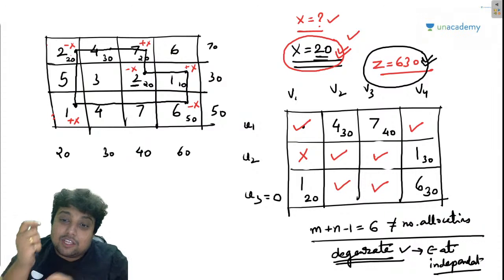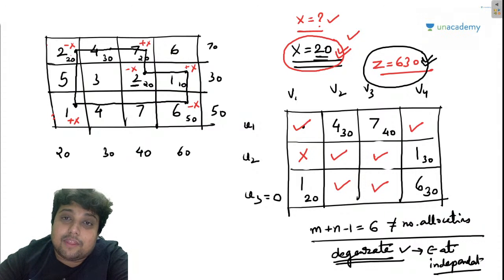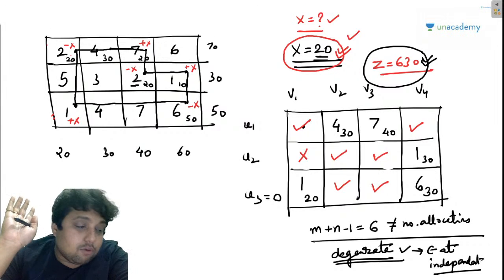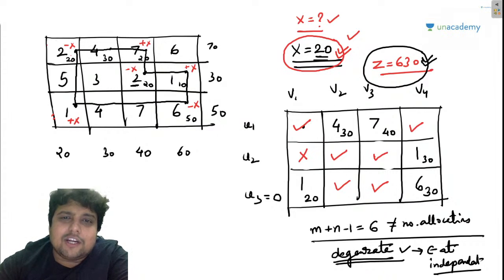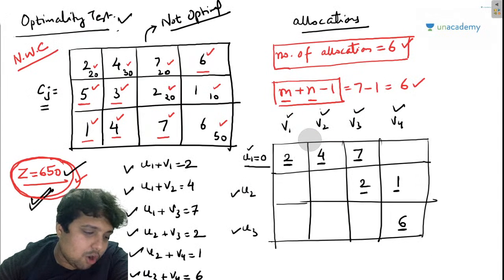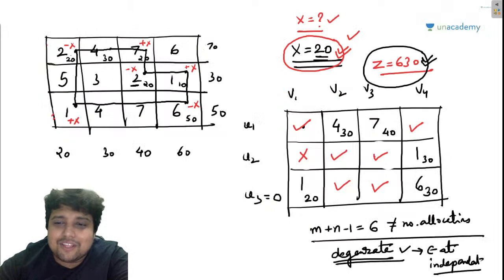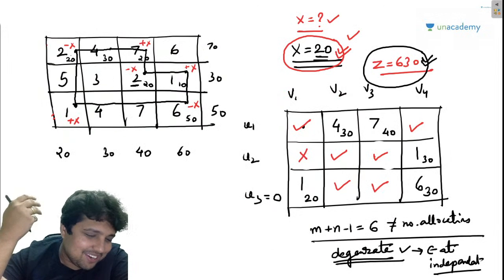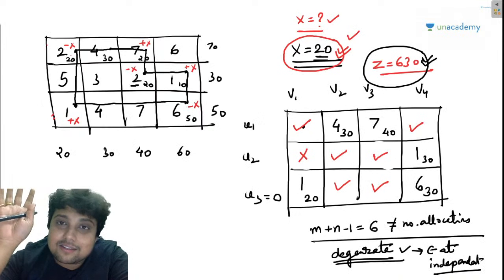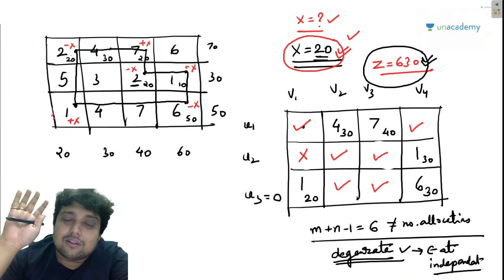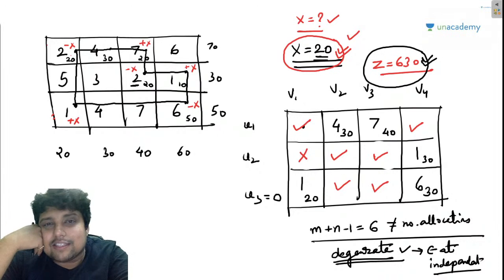If this question would not have been there, if I would have taken 630 for the optimal solution, within 2 or 3 steps I would have proven the optimality test. Come on Ashwin, why are you joking? Things would have been okay for me, but you would have suffered in examination.